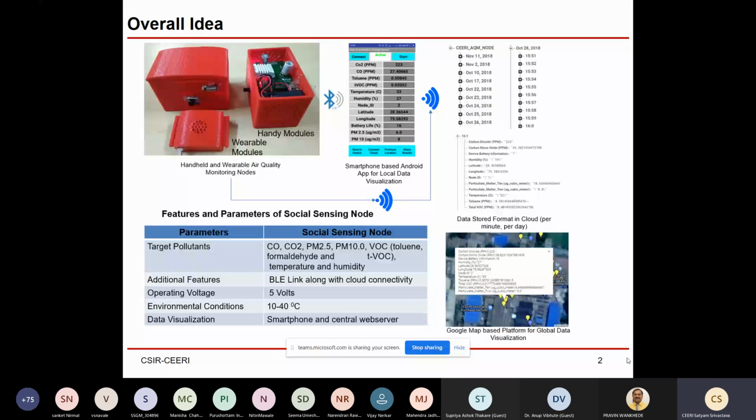At the bottom you can see the web page we have developed to see the location of the different devices, where we have installed them. You cannot directly access the cloud, and the user cannot go through each date and time to see the actual data. So we have developed this global data visualization platform, web-server based, with a Google map screen, where just by clicking on this link, a screen will pop up and tell you the actual value coming from that node.